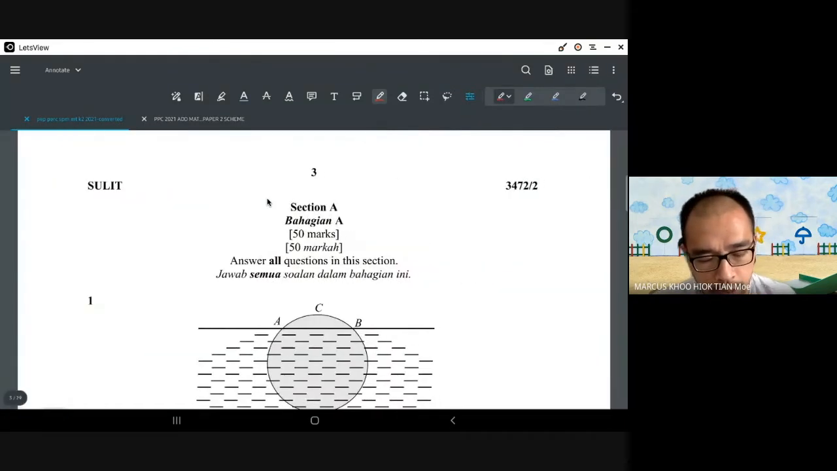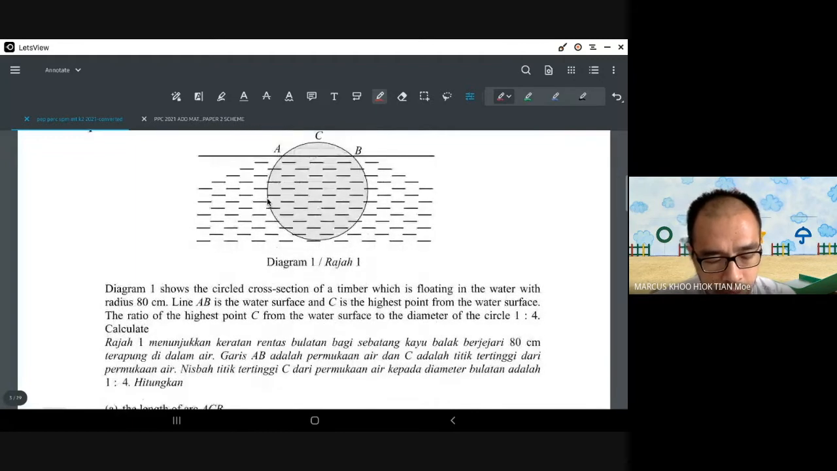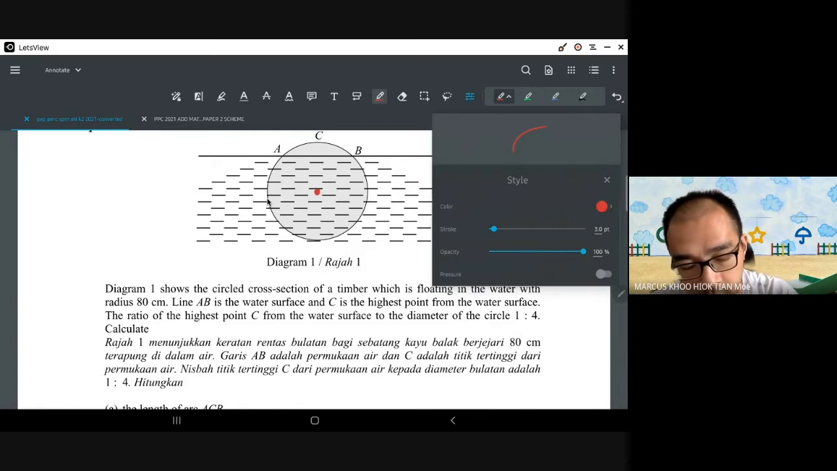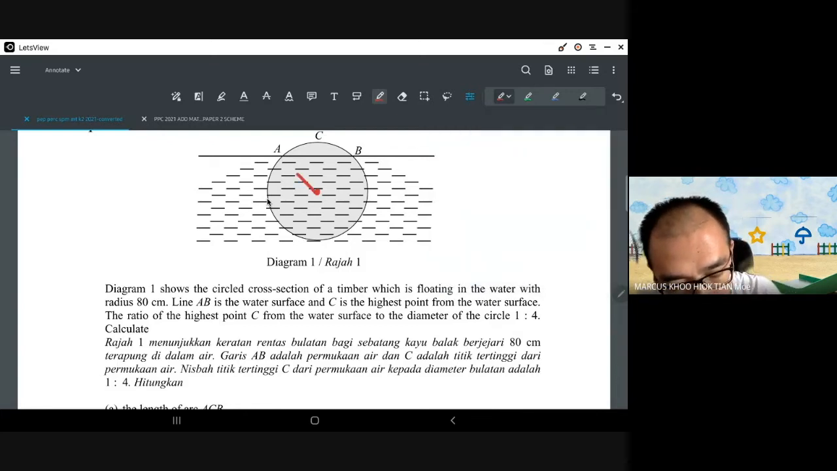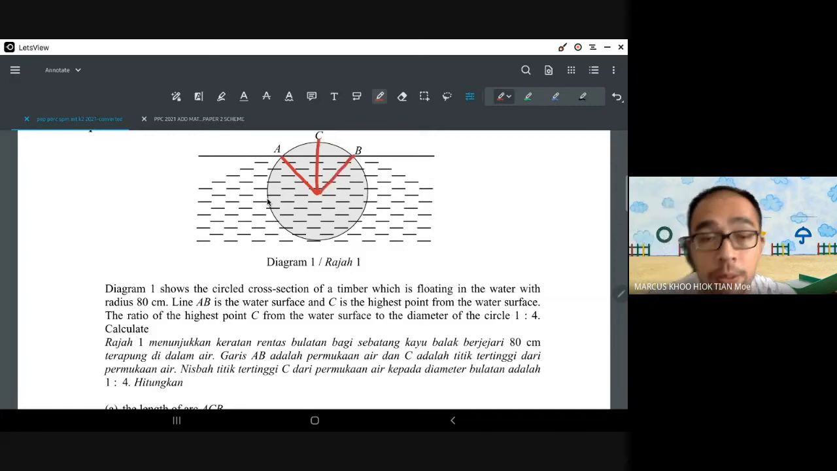All right, let's go to question number 1. The diagram shows a circular cross-section of a timber log that is floating in the water with a radius of 80 cm. The diagram did not give you the center, but if you mark the center correctly, you will notice that OA, OC, and OB are all the same length, which is 80 cm.